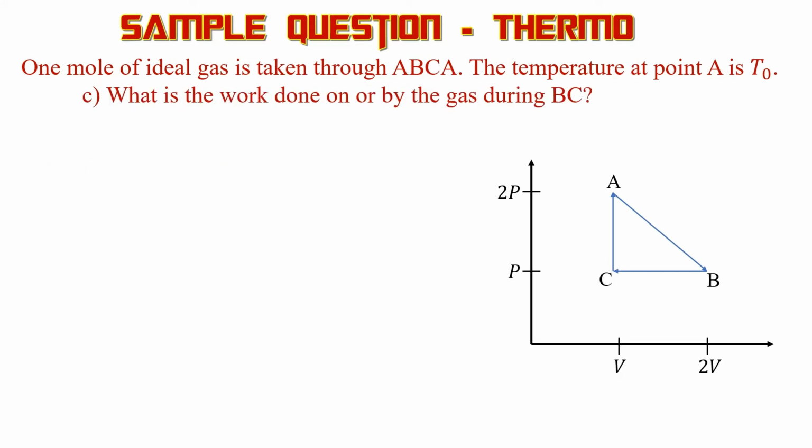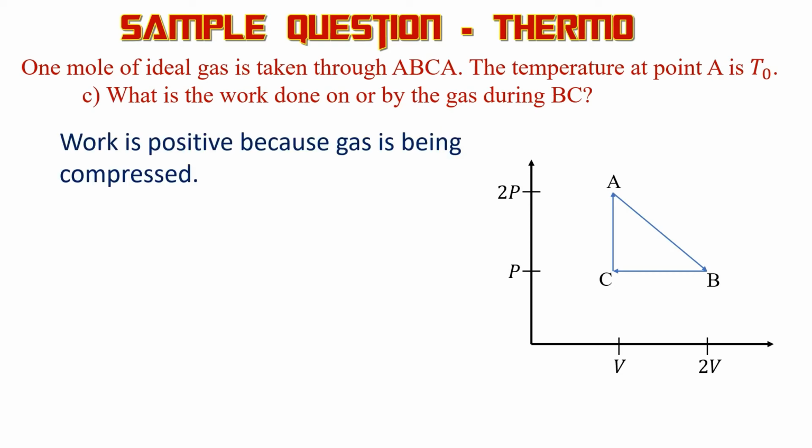Okay, what's the work done by the gas during BC? So this is a graph of pressure versus volume. Something about the work done here. Work is going to be the integral of P dV. Now, Physics 2 is an algebra-based course. So in Physics 2, anytime we see an integral, it's just the area under the graph. So we're going to do the area under the graph from B to C.